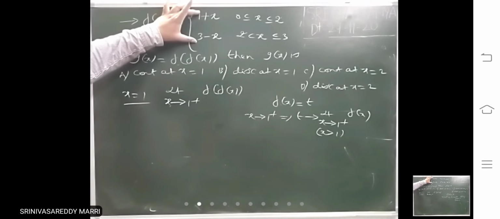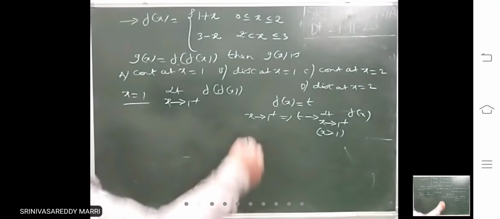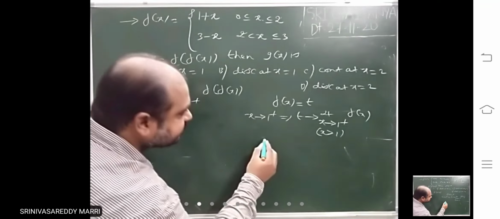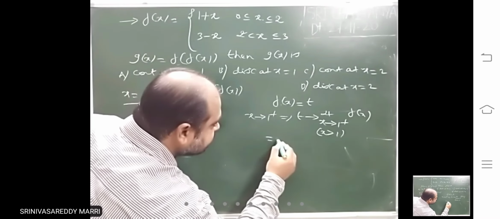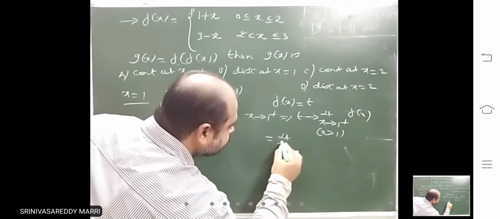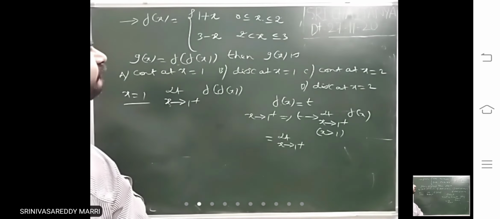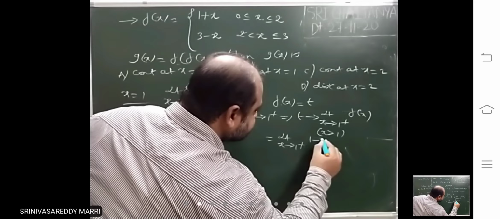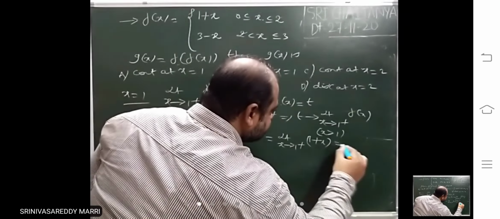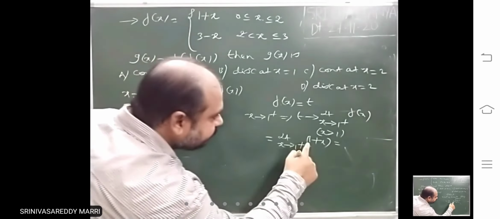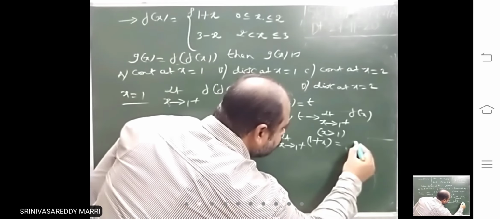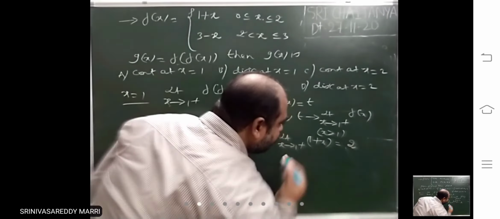Limit x tends to 1 plus means x is just greater than 1. For just greater than 1, the definition is 1 plus x. So this limit will become 1 plus 1, 2. That means t will tend to 2.